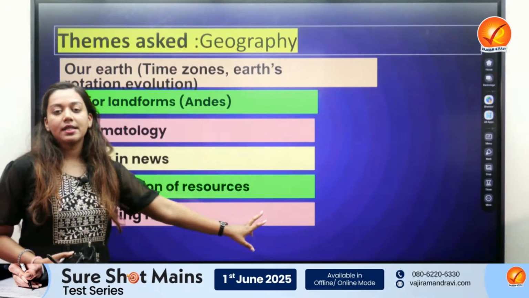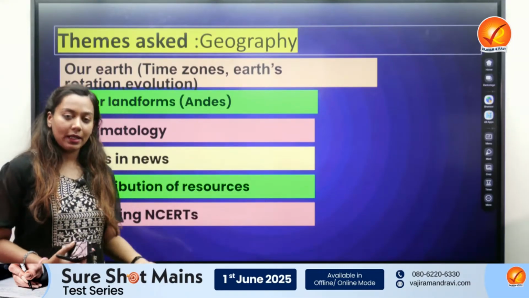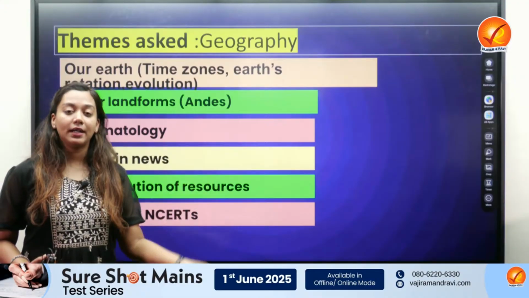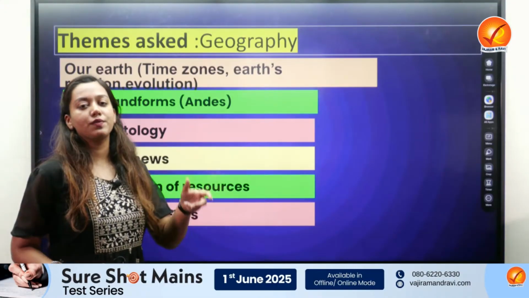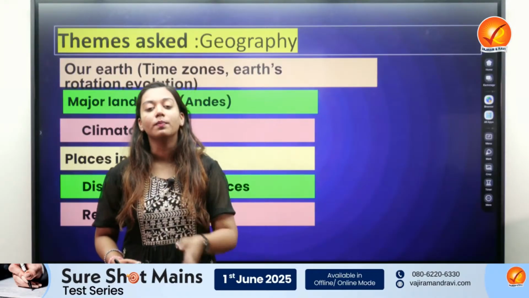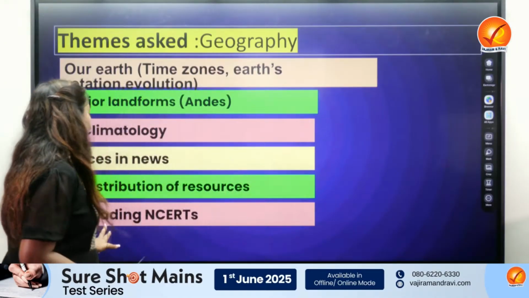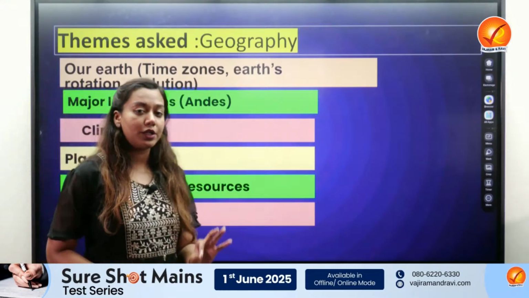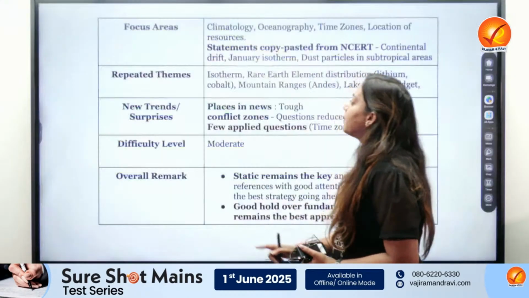Distribution of resources was again asked, a very important theme in geography. Distribution of lithium and other minerals, especially the critical minerals, was a highly predictive theme because it has been asked since 2022. So that was also kept up. Reading NCERTs, of course, was the shortcut to solving the majority of the geography questions. Let's try to solve some of them.